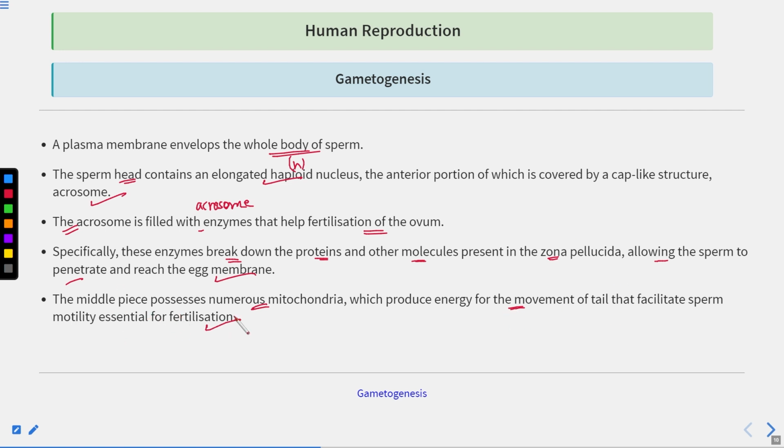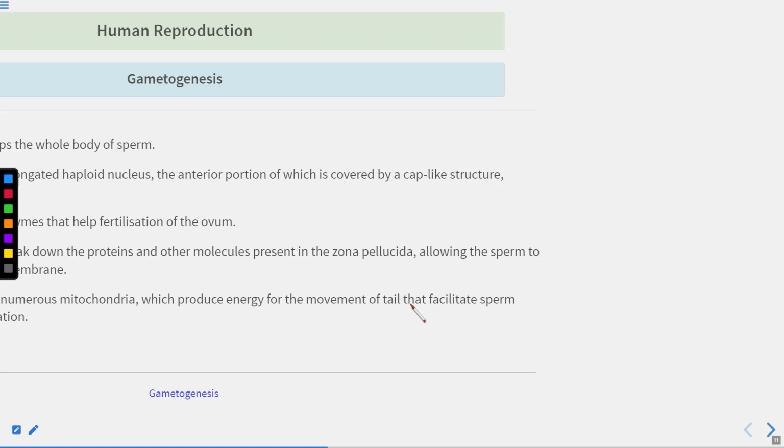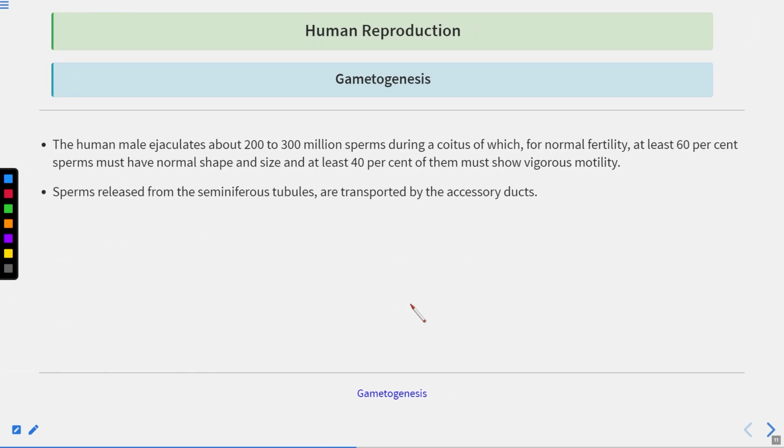I've already told you the sperm has to reach the female gamete, which is non-motile. So the sperm has to swim, and this swimming requires a lot of energy, which is generated by the mitochondria. Now the human male ejaculates about 200 to 300 million sperms during coitus. What is coitus? It is known as sexual intercourse.